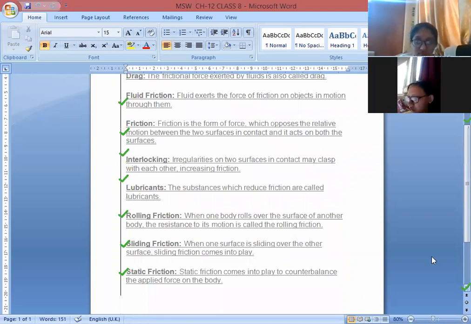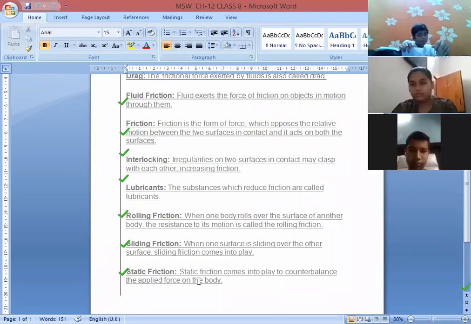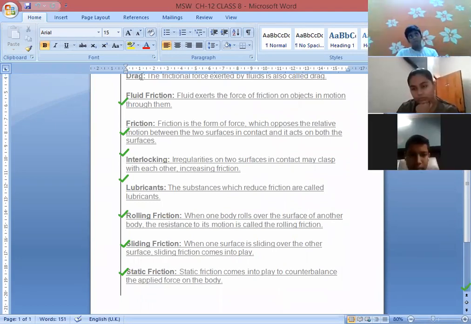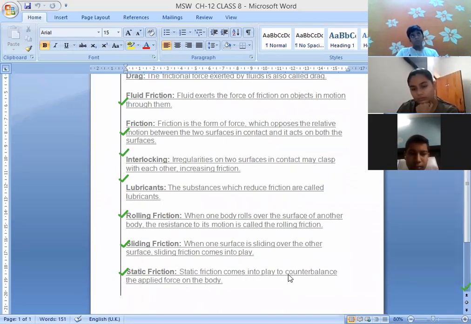Next comes static. One more type of friction is known as static friction. Static friction means, what is the meaning of the word static? It means when the object is not moving, when the object is at rest, that is known as static friction. It comes into play to counterbalance the applied force on the body. Three types of friction we have discussed here: static, sliding, and rolling friction.